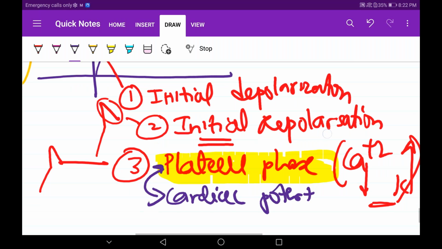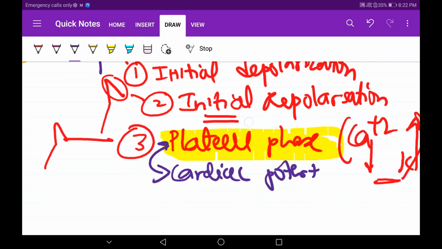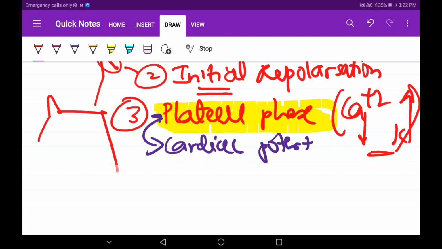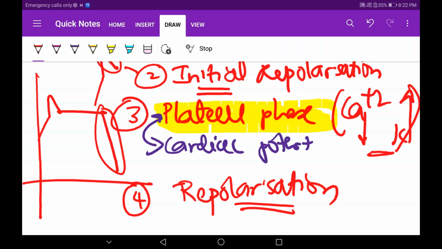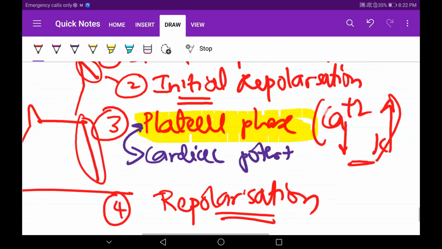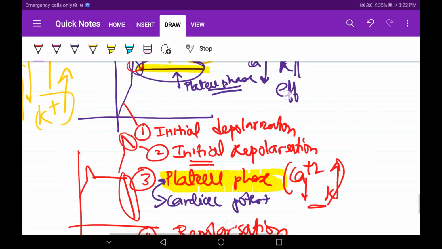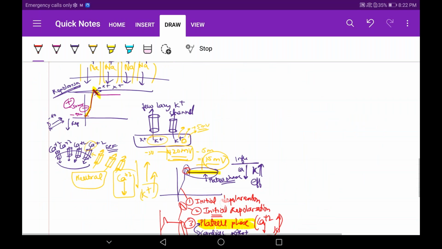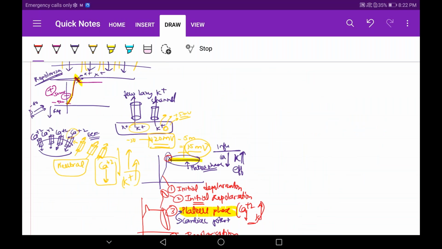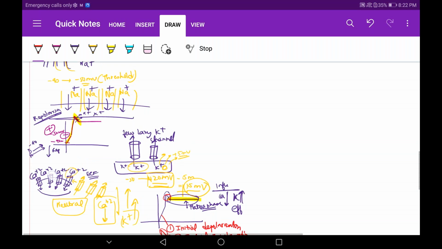Why is the plateau phase occurring? Calcium and potassium, we should say. Followed by what is happening now? It is decreasing in the graph. Finally, the last phase is known as the repolarization stage. I think I have covered this very fast, but just tell me if there are any doubts, because I had covered it in much detail in the action potential session.